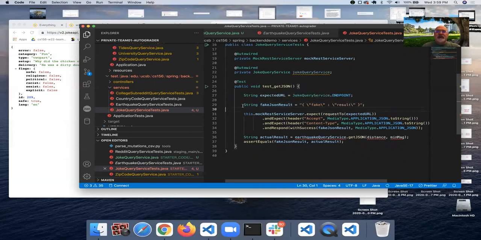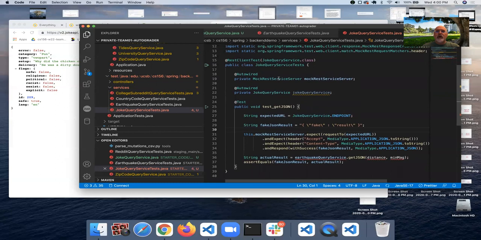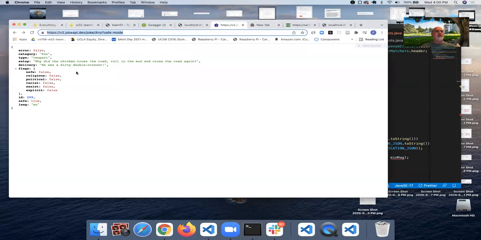The fake JSON result. Now this is where, as we talked about in lecture, the MockRestServiceServer is going to stand in place of the actual service that is serving up the jokes. So this website, v2.jokeapi.dev, is a real web server out on the web somewhere. That's not what we're testing. We're testing our code that is the wrapper around it.